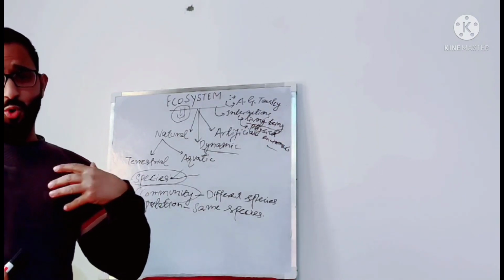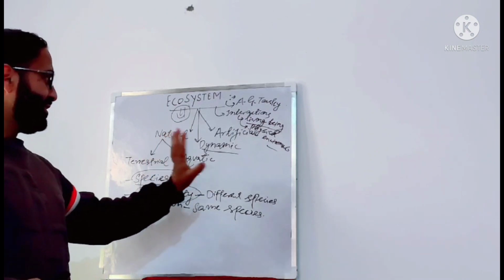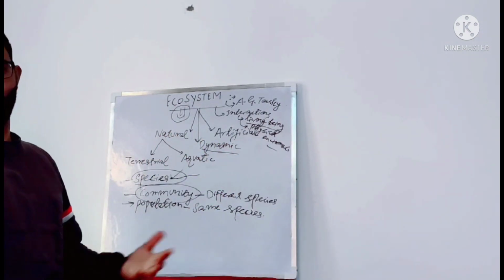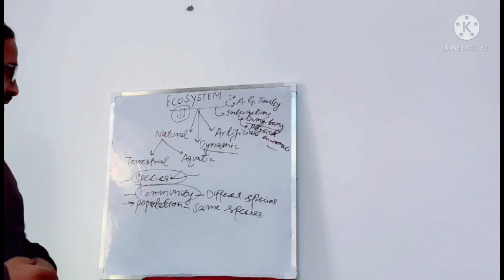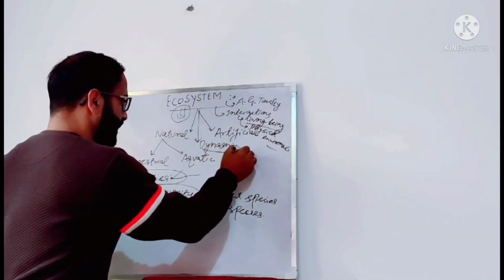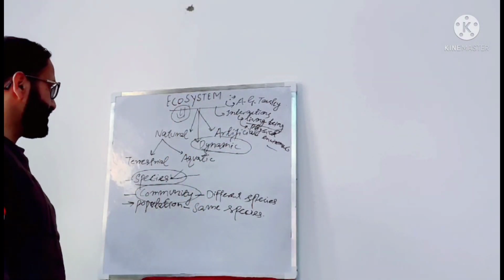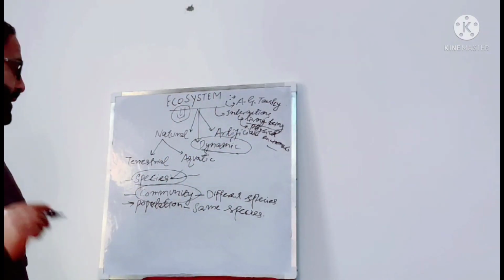If we put more pressure on ecosystems, the composition of plants and living organisms there would also change. So one important characteristic of ecosystems is that they are dynamic.